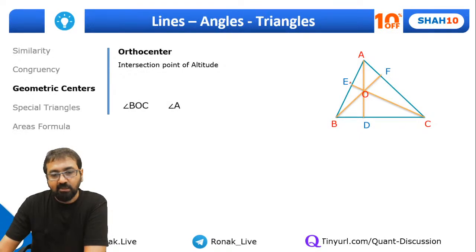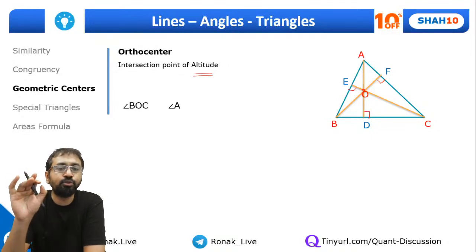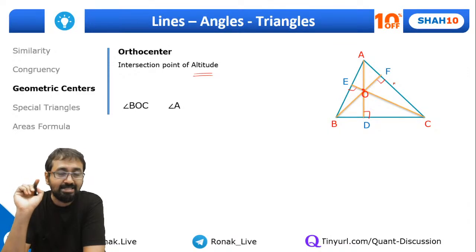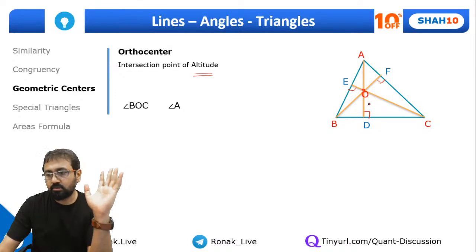So if I take triangle ABC, and in that I have dropped a perpendicular from C to side AB, a perpendicular from A to side BC, and a perpendicular from B to side AC. So these are perpendiculars, or you can say altitudes, and they always meet at one point, and this point is called the orthocenter. Guys, this orthocenter is actually a very useless thing. Remember this, because you can't draw any circle using the orthocenter. So many students get confused. Okay, we can, using this as a center, draw a circle like this. This is incorrect. You can't draw a circle using the orthocenter. For that you need the circumcenter or incenter. So this is just a concept. It's the intersection point of the perpendiculars in the triangle.